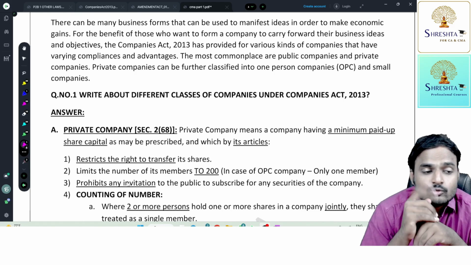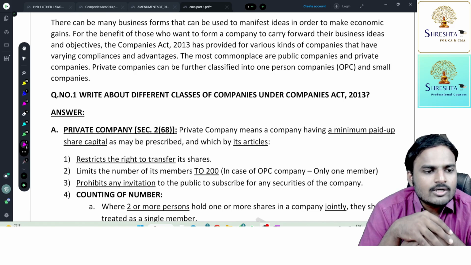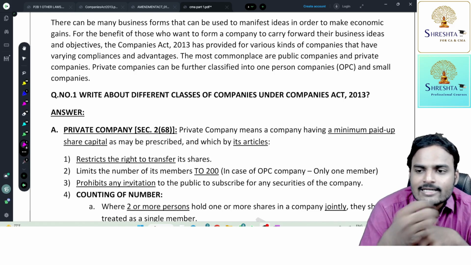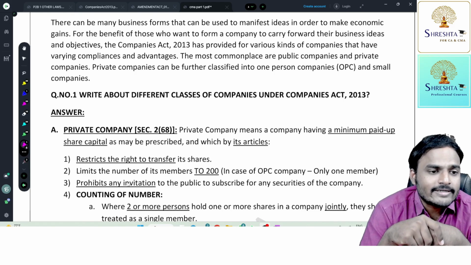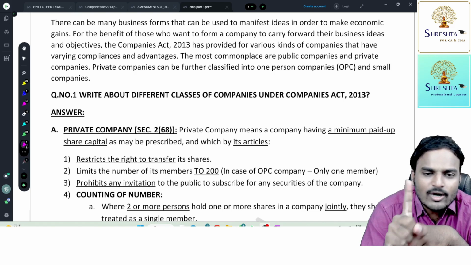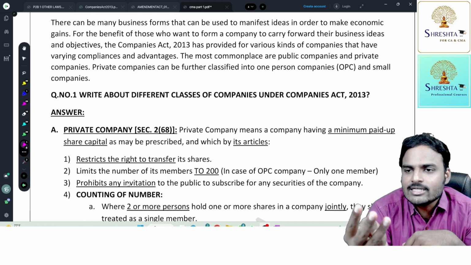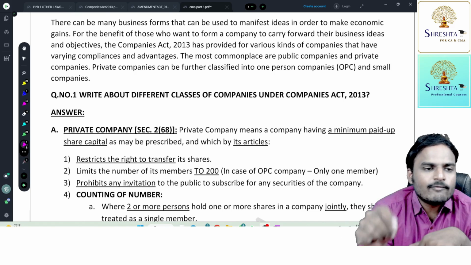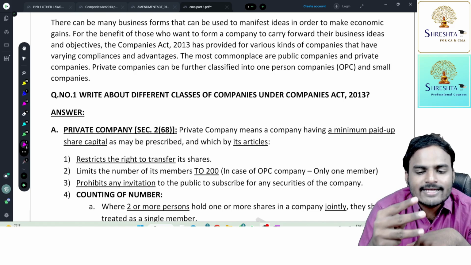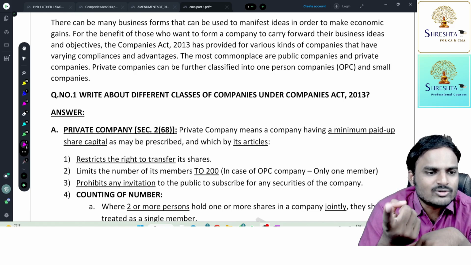So one more exclusion is also there. That is joint shareholding. If two or more members are holding shares jointly, holding a share certificate jointly, that means claiming ownership jointly, co-owners, joint owners. In that case, you should not count all the members, you should count only one. Example, sir, A, B, C, three people holding a single share certificate jointly. Now, for the purpose of count 200, they are not treated as three members, they are treated as only one member. Because only one is going to take the decision.